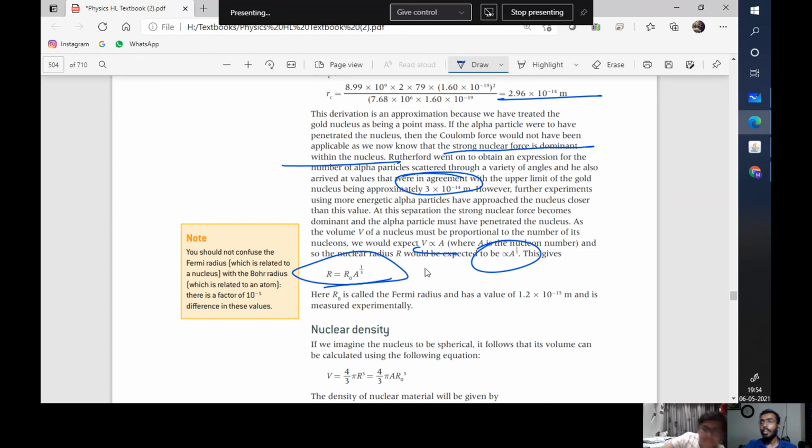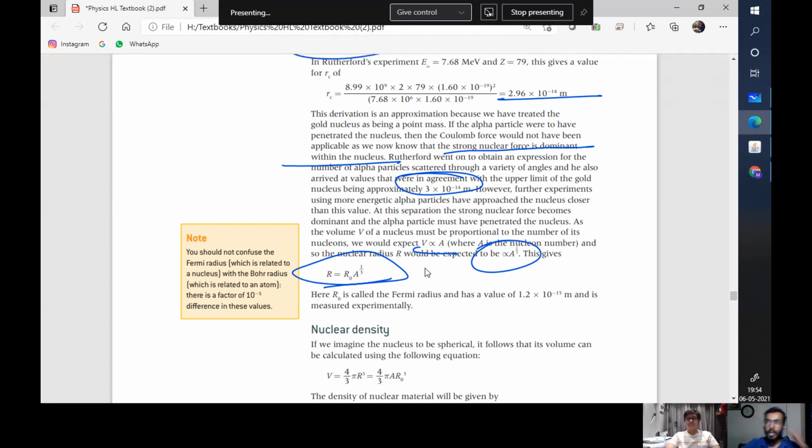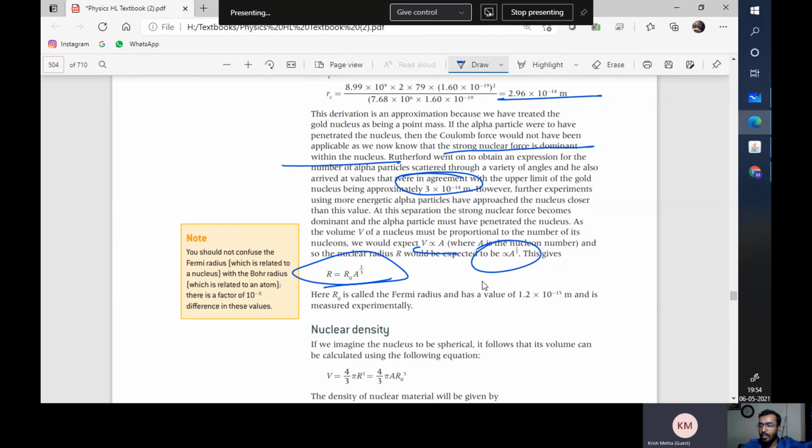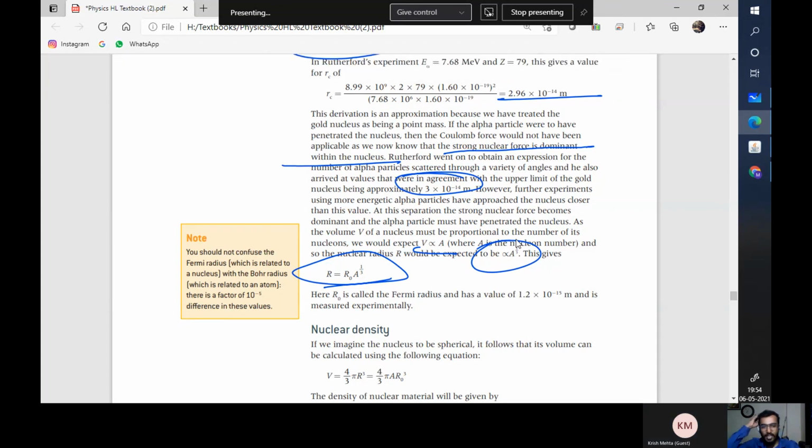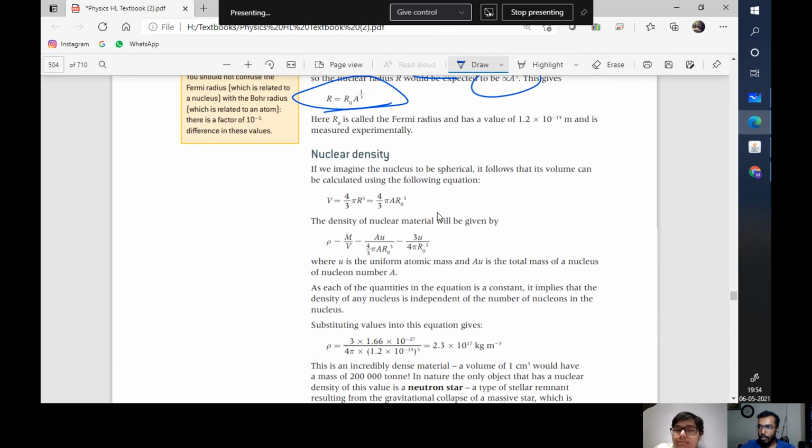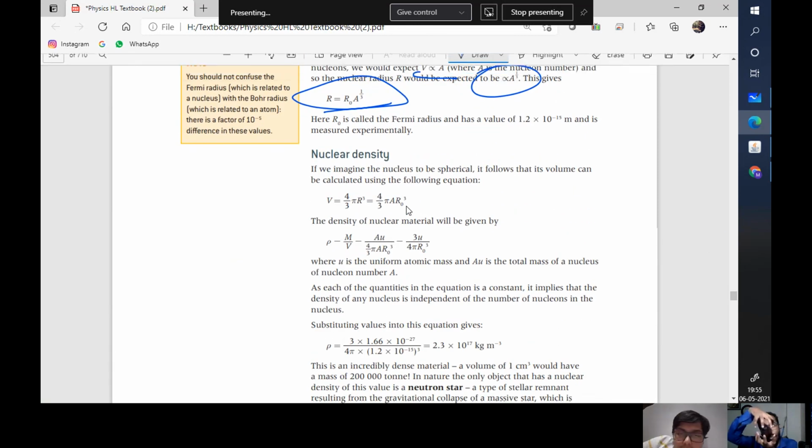R0 is the Fermi radius. Now this Fermi radius is very interesting because it also applies to black holes. In what? Black holes. The Fermi radius relates to that concept of how far can you be in order to essentially escape the gravitational pull of the black hole, all of that. It has a different name because it was calculated by a different person and the derivation is a bit different, but the relation is very close. It just identifies what kind of radius you would have around the body in order to overcome it. Nuclear density gives us the idea of what is the density within the nucleus, so how dominant the strong nuclear force is.